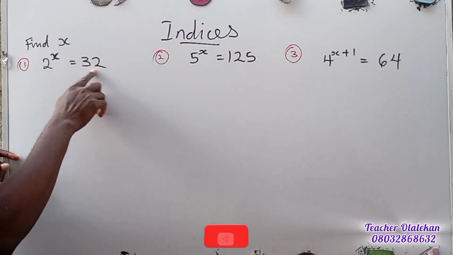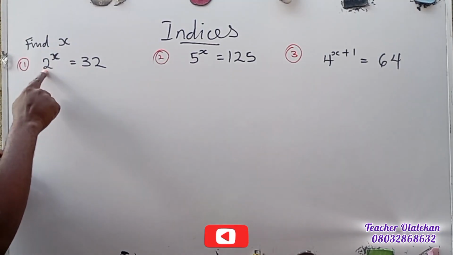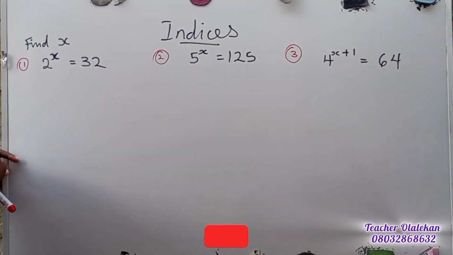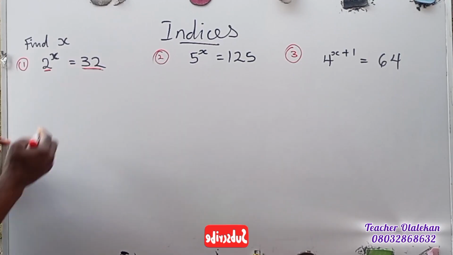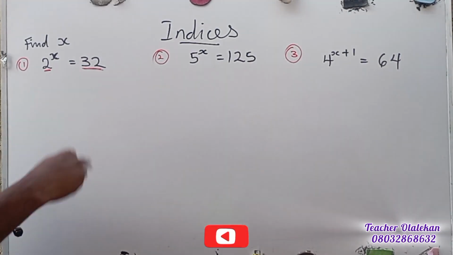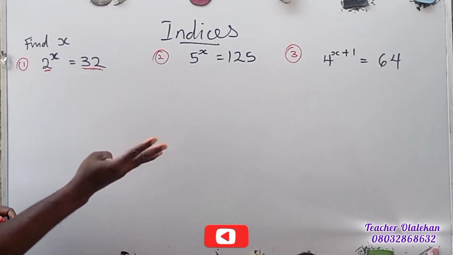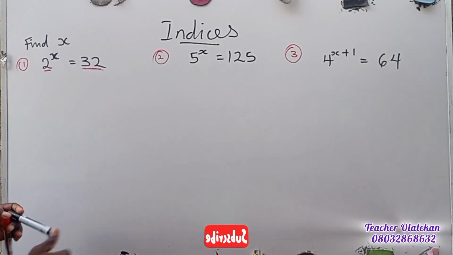We express this according to the power of the exponent. We make sure that the base, which is 2, is equal in these two. So we express this as a power of 2. That should be 2 times 2, 4 times 2, 8 times 2, 16 times 2, 32. So that's 2 exponent 5, right?